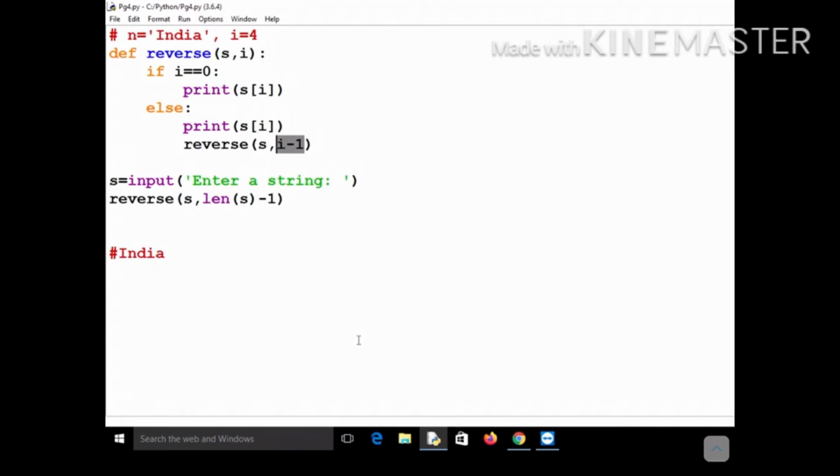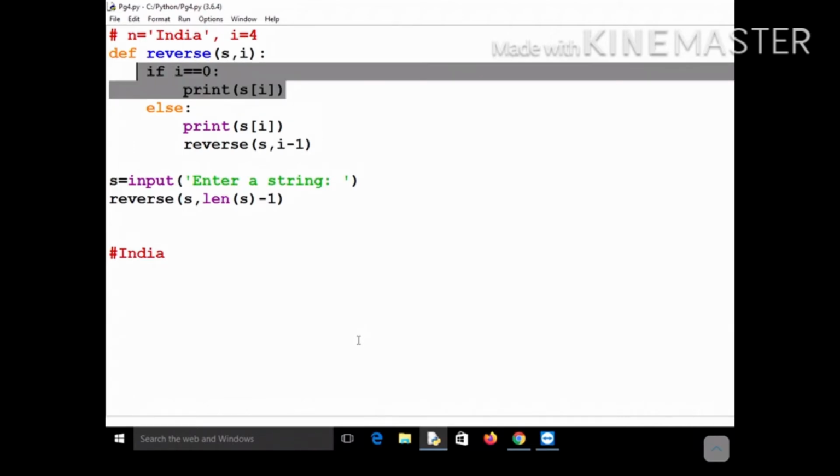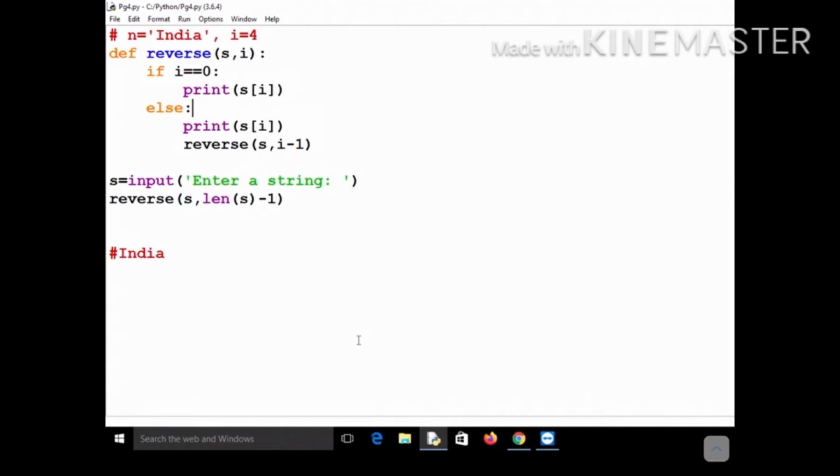Okay, so where will it go? Again it will call this function, it will not meet this if part, it will come to this else part, and this time the value of I is 3. So what will it print? S3. So S3 is how much? I. Okay, so it will print I.